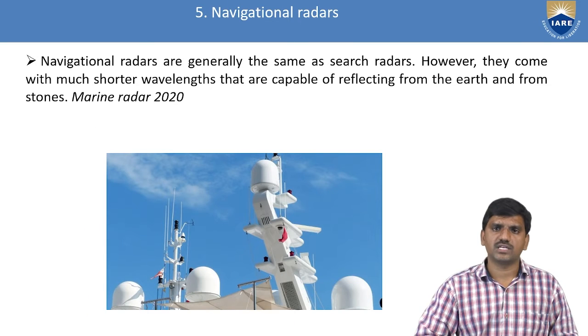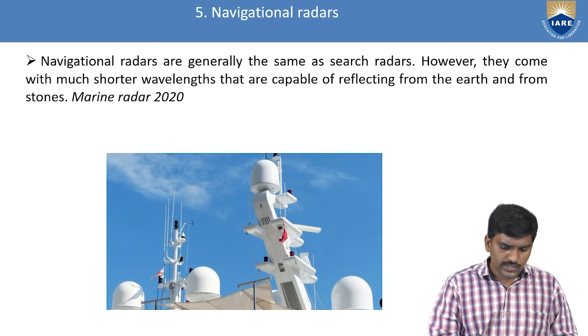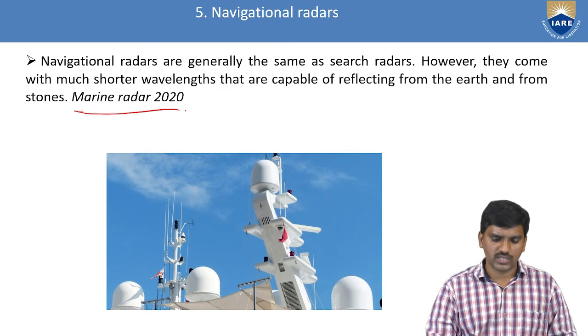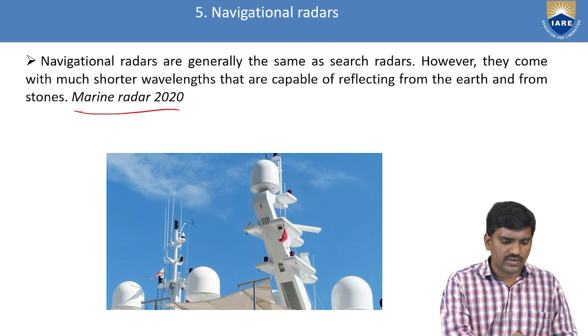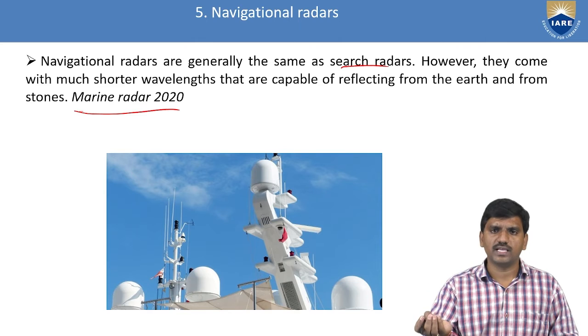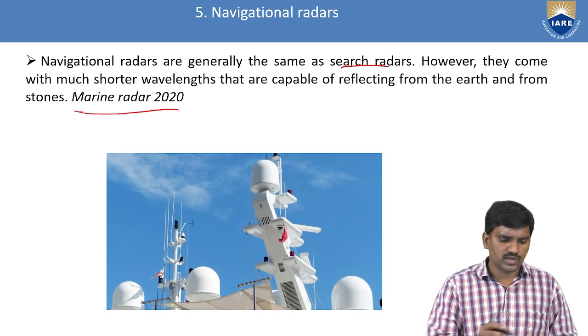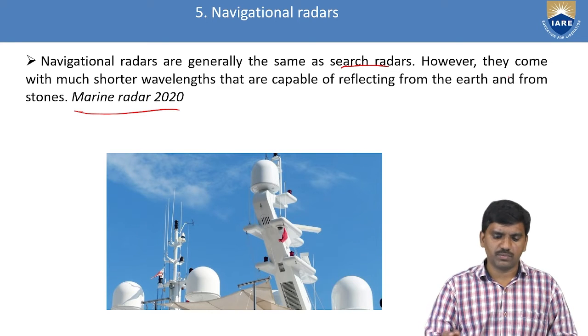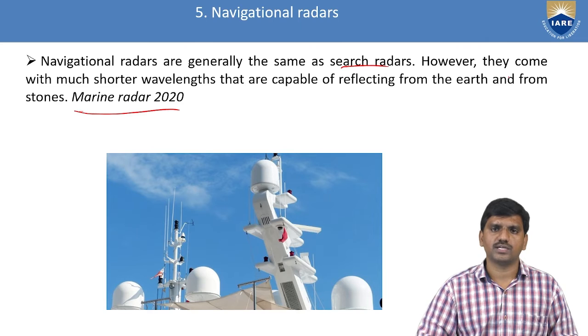Next one, navigational radars, in order to navigate the devices. Here the image belongs to Marine Radar 2020, which was developed by our country. Navigational radars are generally the same as search radars. Search and go: search the new place and go through the navigation parameters. They come with much shorter wavelengths that are capable of reflecting from the earth and from stones. So this is about navigational radar.